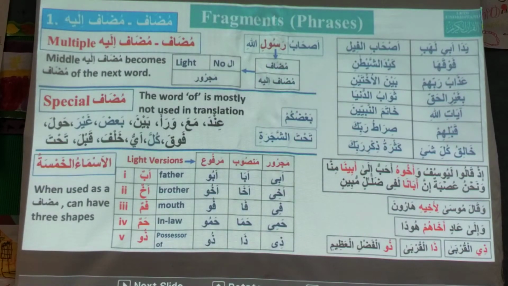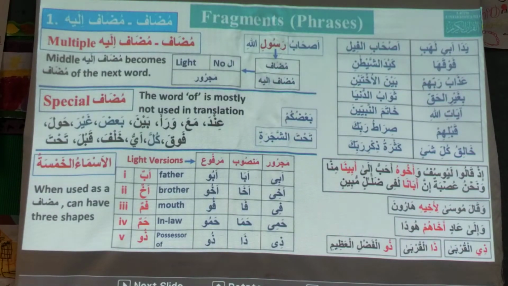And when we translate it, we would use "of" in between these two words. Like we learned the example of Rasulillahi. Rasul is messenger, Allahi is Allah. So we will translate it messenger of Allah. Okay, so this is mudaf ilay, because Rasul is light, it has no al, and Allahi is majroor.